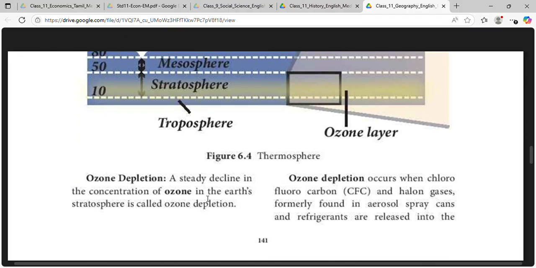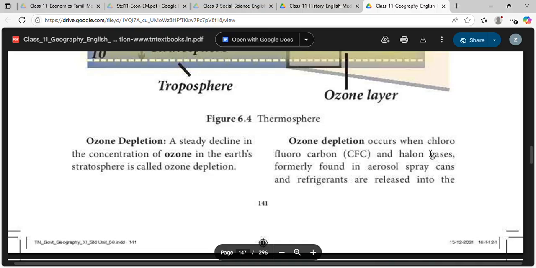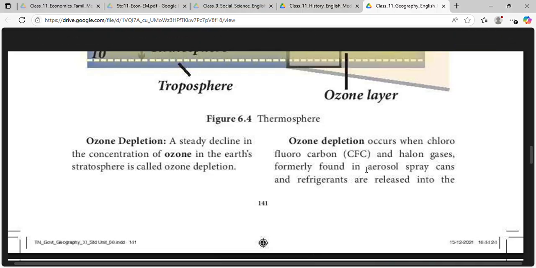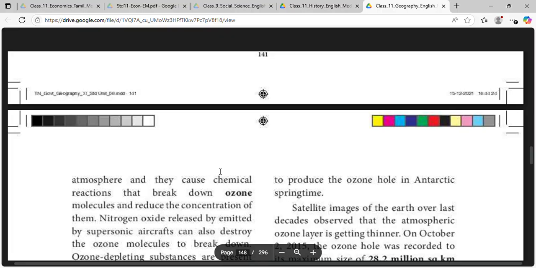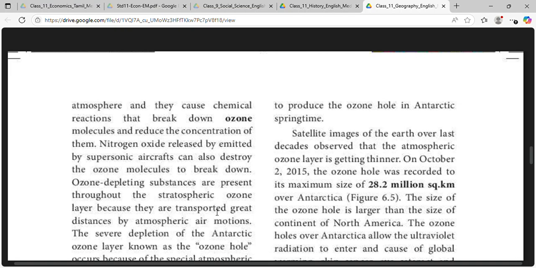A steady decline in the concentration of ozone in the Earth's stratosphere is called ozone depletion. Ozone depletion occurs when chlorofluorocarbon and halon gases, formerly found in aerosol spray cans and refrigerants, are released into the atmosphere, and they cause chemical reactions that break down ozone molecules and reduce their concentration. Nitrogen oxide emitted by supersonic aircraft can also cause ozone molecules to break down. Ozone depleting substances are present throughout the stratospheric ozone layer because they are transported great distances by atmospheric air motions.